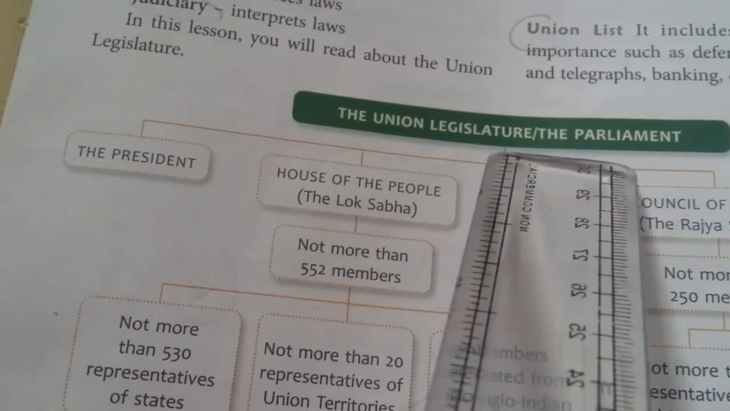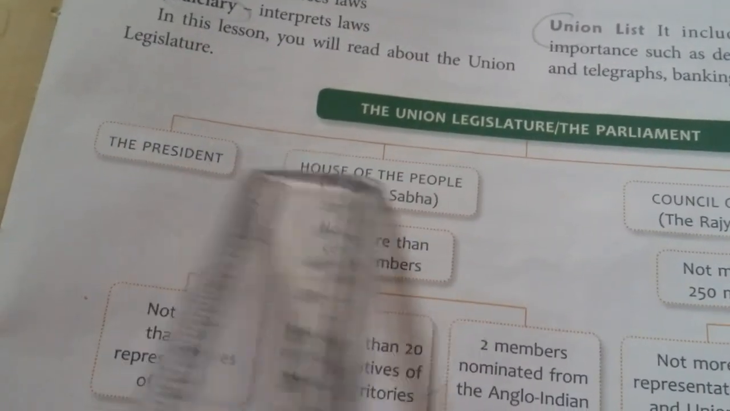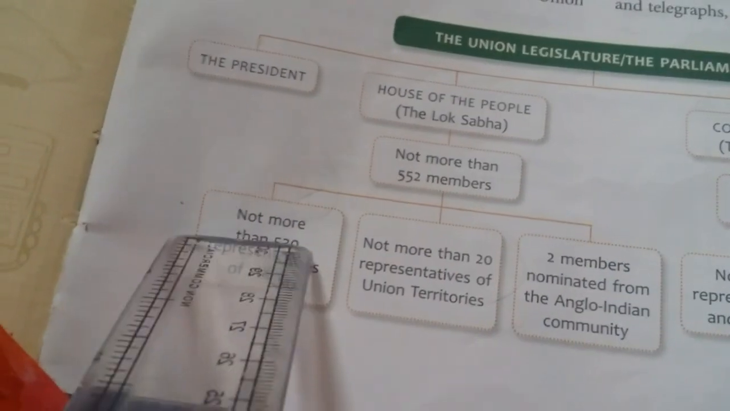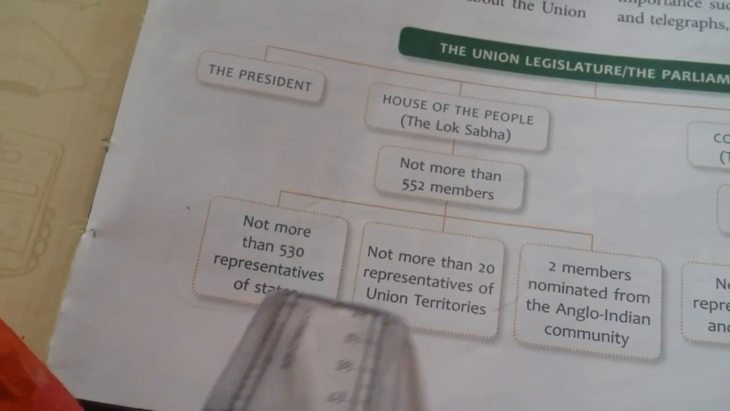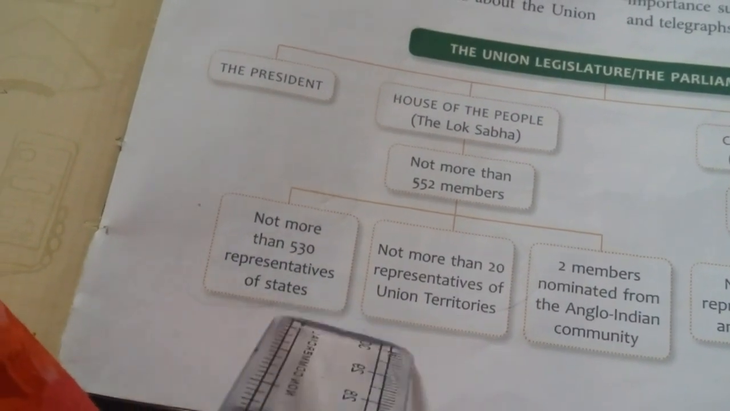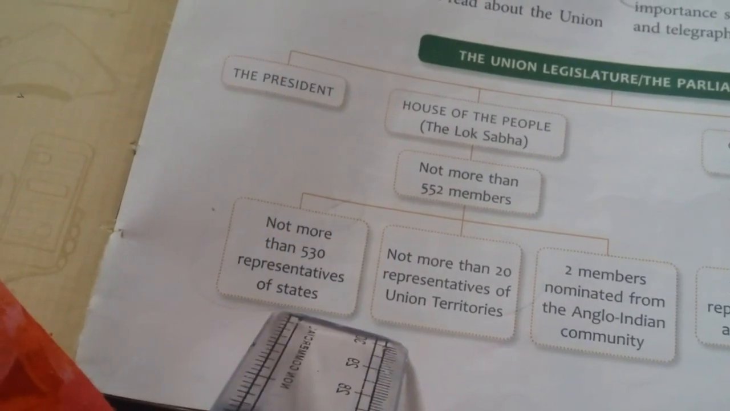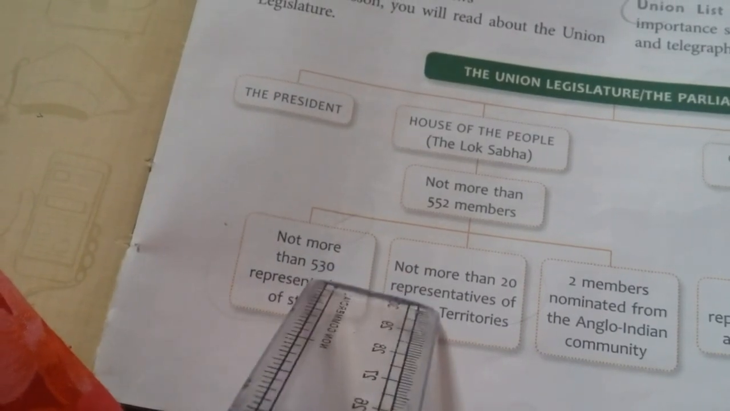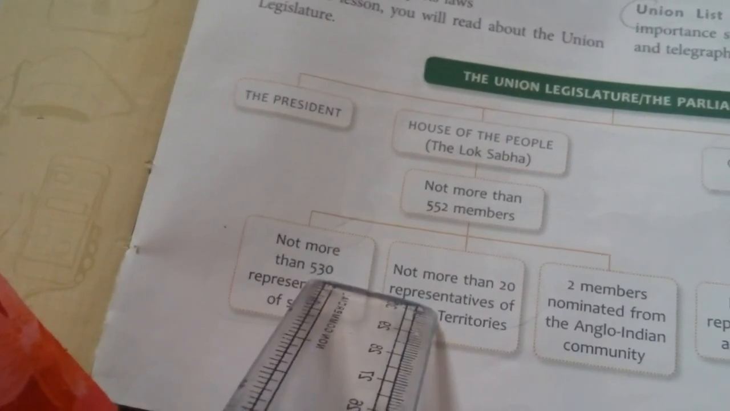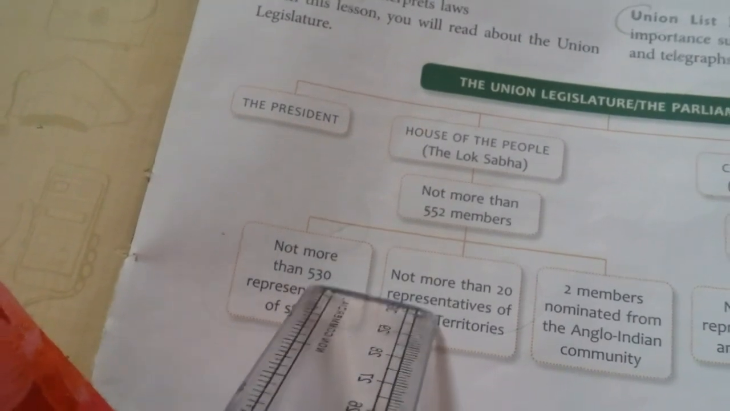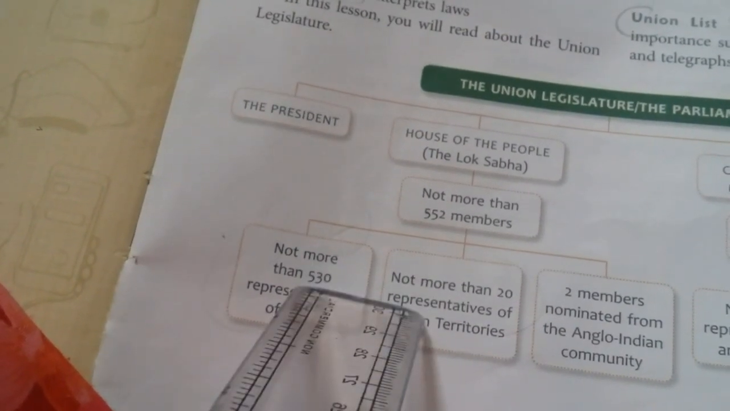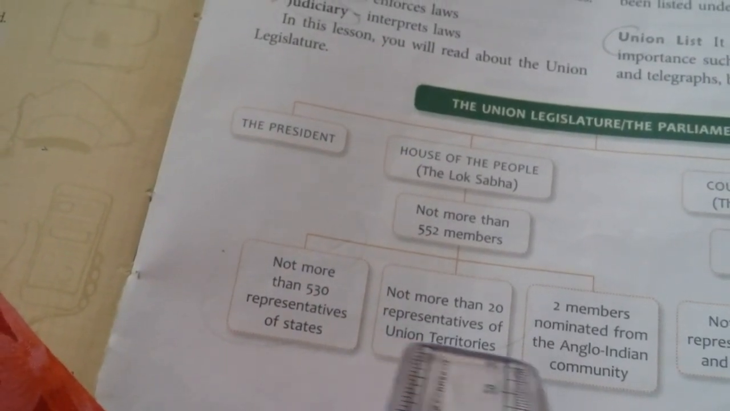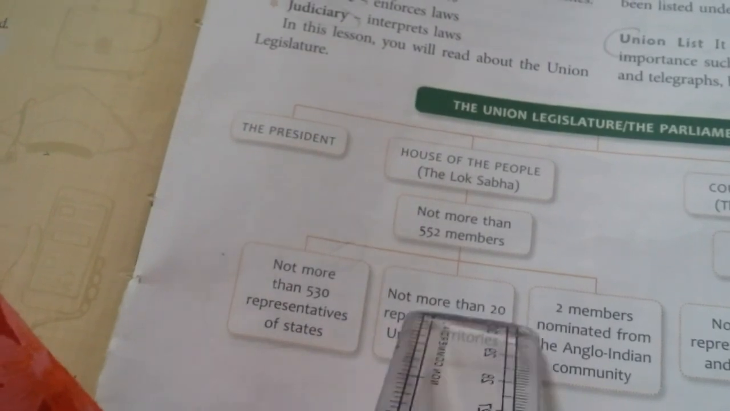The union legislature, parliament. Okay, the House of the People, that is Lok Sabha, not more than 552 members, not more than 530 representatives from the states. We have 29 states. From them, we are selecting and sending 530 candidates through direct election. People are voting, they are selected by the people, and they move to parliament. 20 from the union territories. We have 7 union territories. From them, we are sending 20